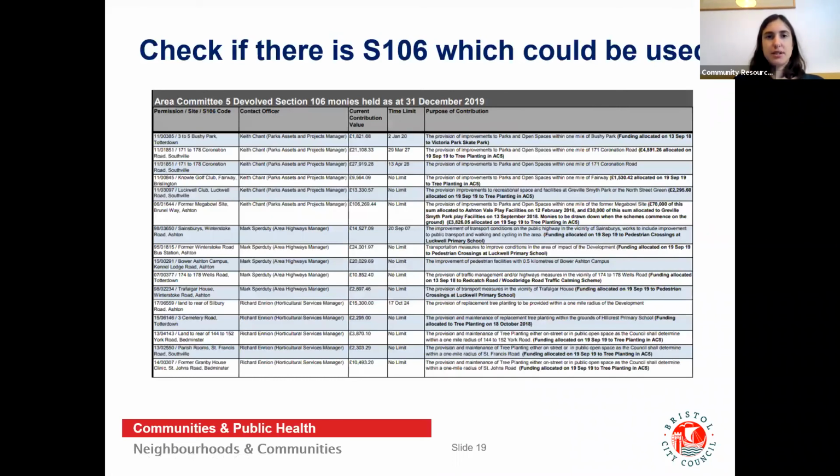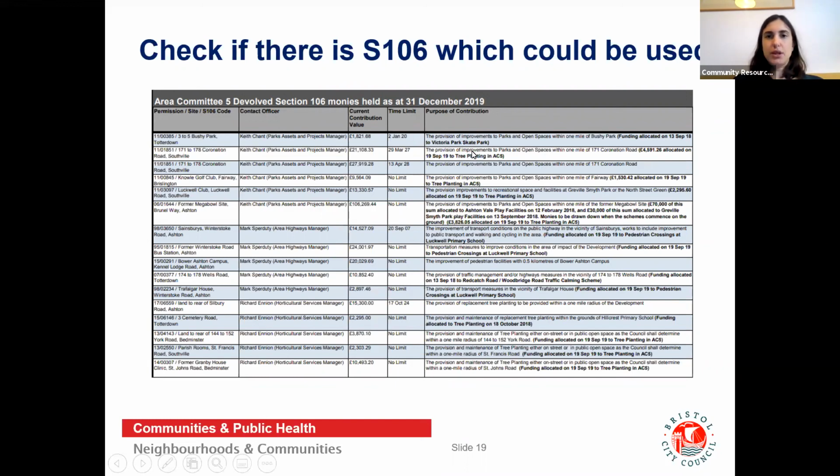Similarly, with Section 106, you can find the Section 106 monies that are held on the website. You'll need to have a look in purpose of contribution, this column here, to see whether there is anything that fits with the type of project that you aim to deliver.